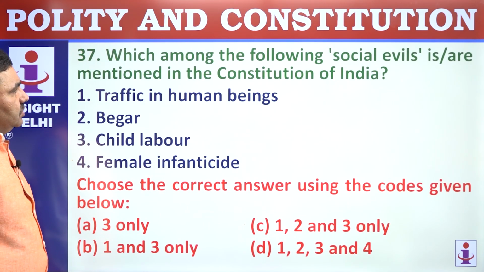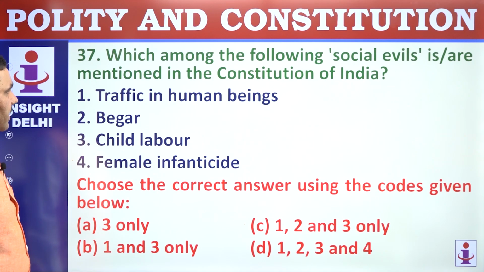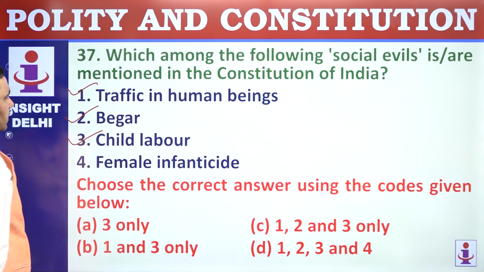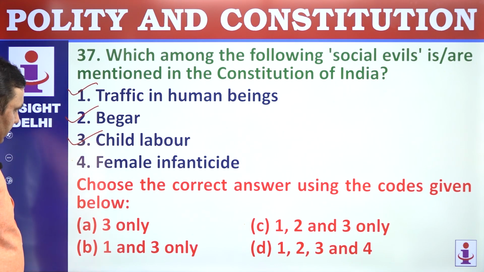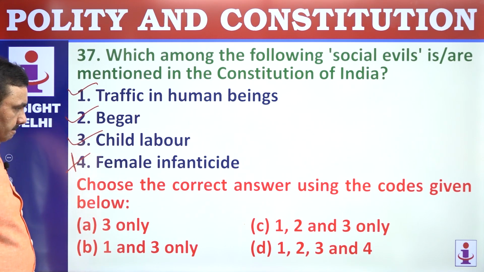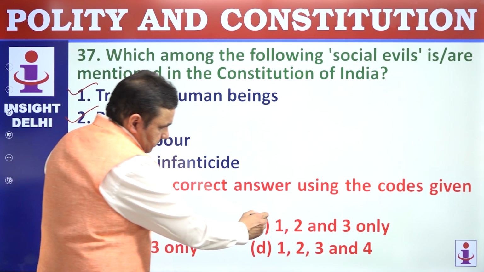Which of the following social evils is mentioned in Constitution? Traffic in human beings, begar, child labor. Traffic in human beings and begar, Article 23, child labor, Article 24. Female infanticide is not mentioned. So 1 to 3. Option is C here.